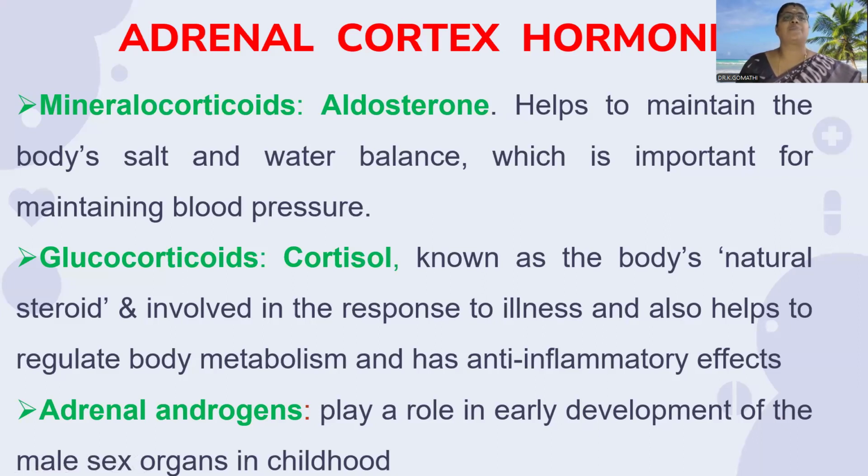Among the adrenal cortex hormones, mineralocorticoids are known as aldosterone. This hormone helps to maintain the body's salt and water balance, which is very important for maintaining our blood pressure. Glucocorticoids, otherwise known as cortisol, are the body's natural steroid, involved in the response to illness, and also help to regulate body metabolism and have anti-inflammatory effects. Adrenal androgens play an important role in early development of sex organs in childhood.